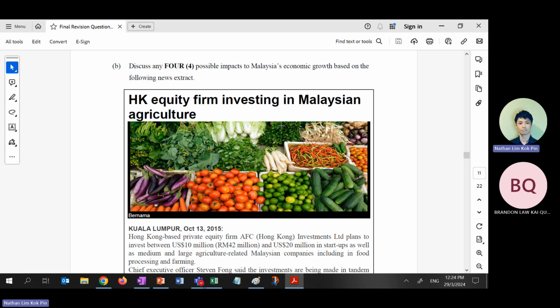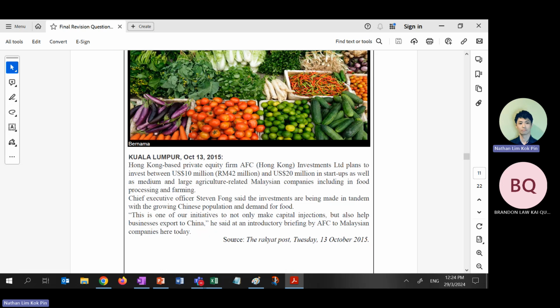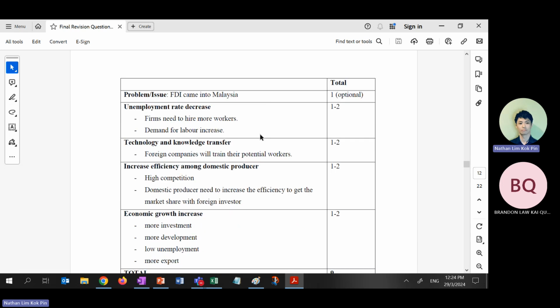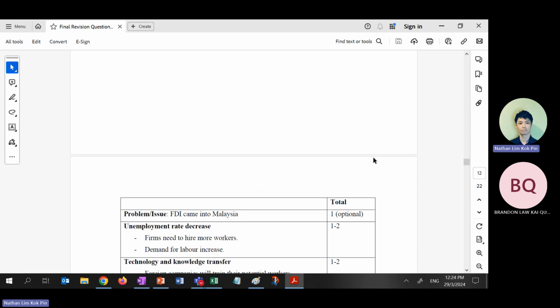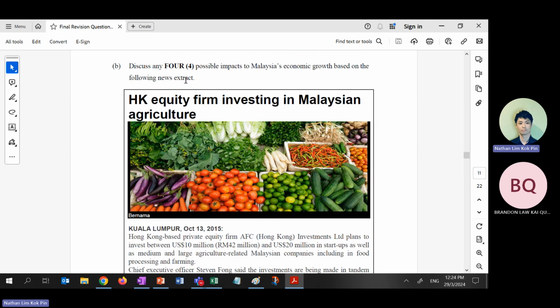Okay, this one is direct investment. Hong Kong decided to invest in Malaysian agriculture. Right? What happened? Is this an explain or discuss question? Discuss. GG. You only write explain. You write all good things about FDI. You never write bad things about FDI. Never read the question. Make sense?